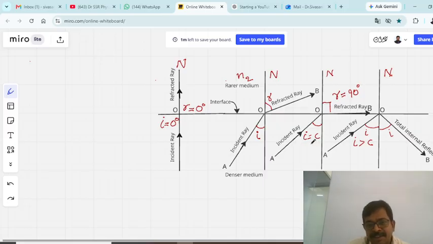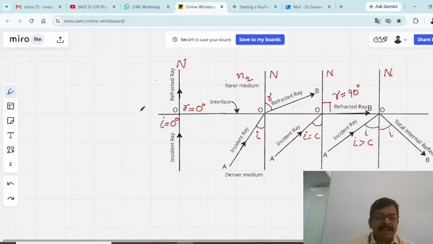Now, if you further increase the angle of incidence, light gets totally internally reflected. This is known as total internal reflection of light. For example, say the critical angle is 42 degrees. If you make the angle of incidence 42.1 degrees, light will get totally internally reflected.